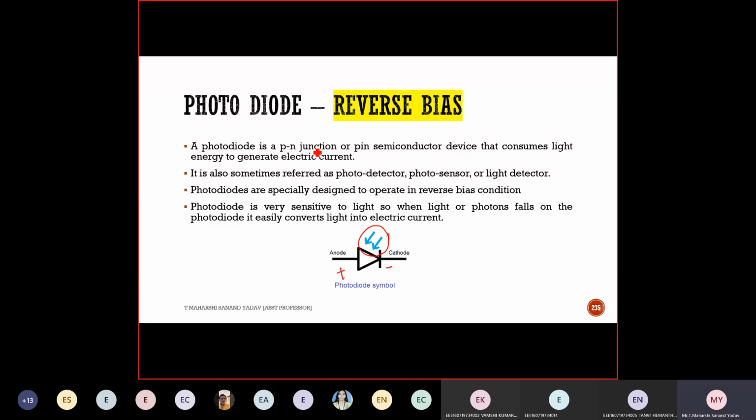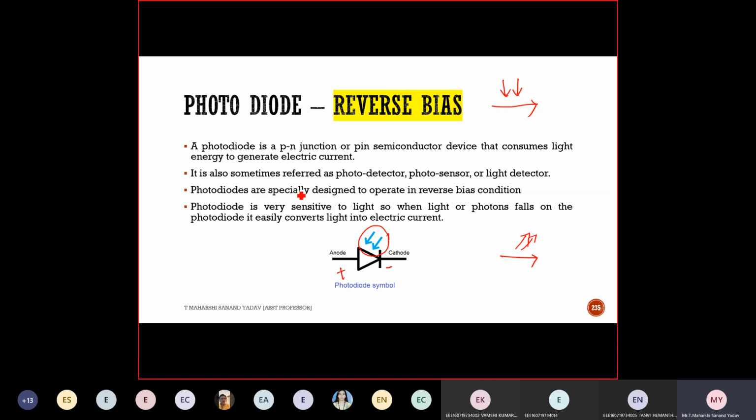A photodiode is a PN junction semiconductor device that consumes light energy to generate electric current. It will consume the external light so that current will start to flow. Whereas in a light emitting diode, because of the flow of current, light is emitted. It is also sometimes referred to as a photodetector, photosensor, or light detector.